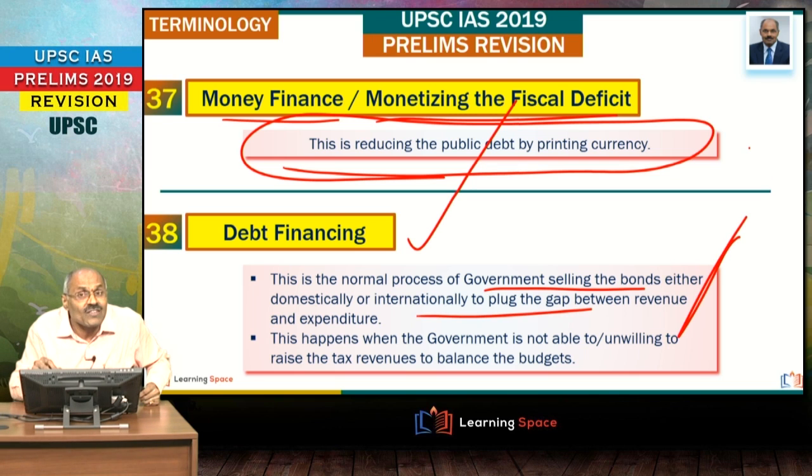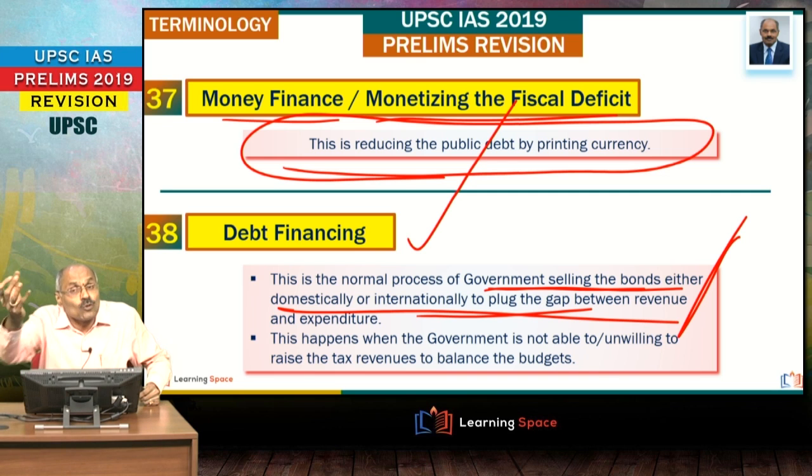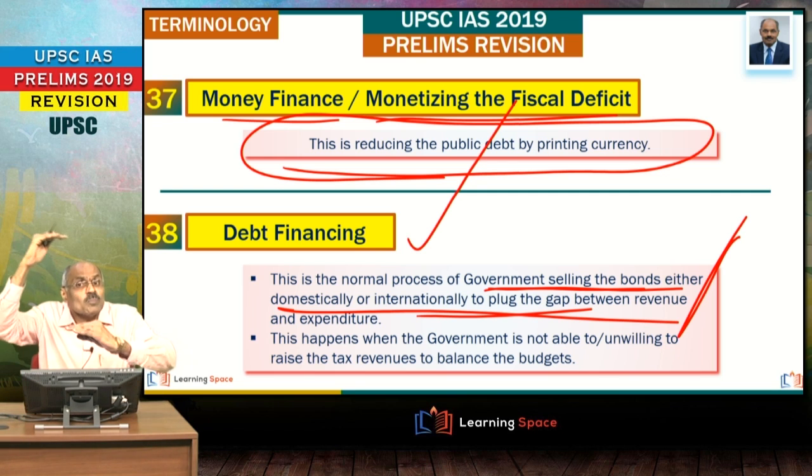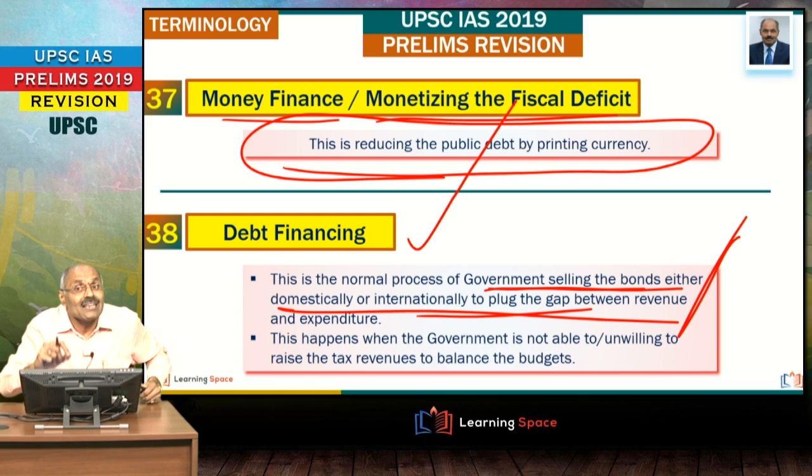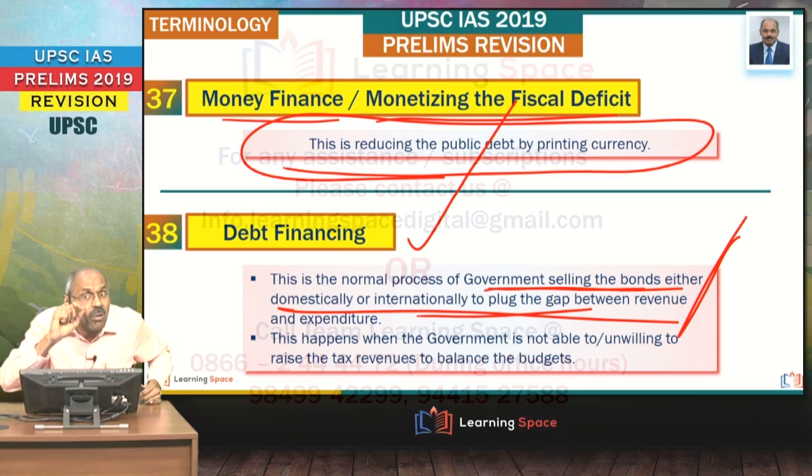The meaning of debt financing is the normal process of the government selling bonds. The bonds can be sold either domestically or internationally to mobilize money, basically to fill the gap between expenditure and revenue, right? So what the government in our country normally does is resort to debt financing, but